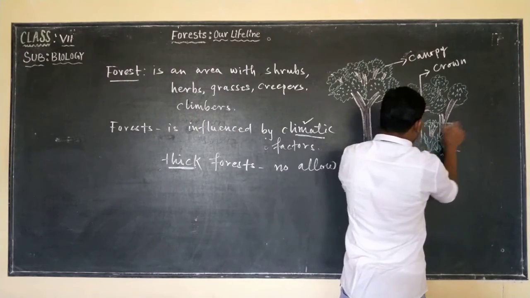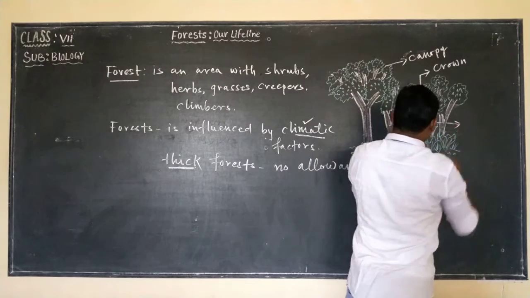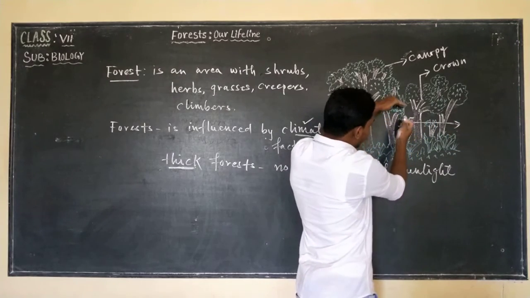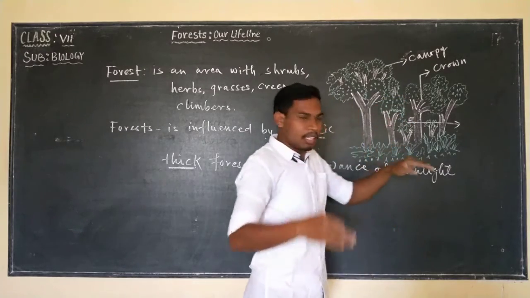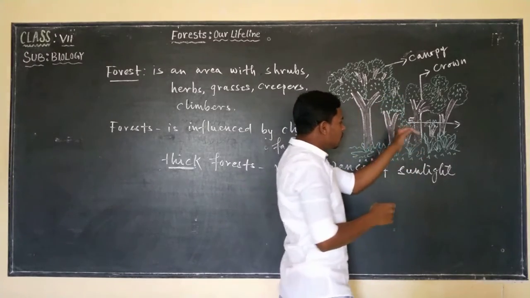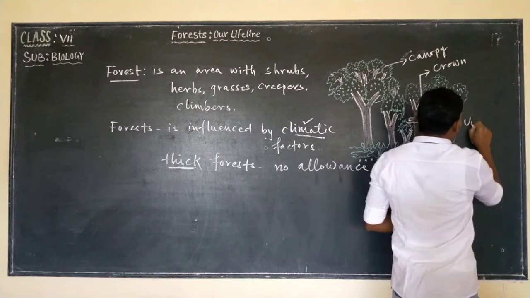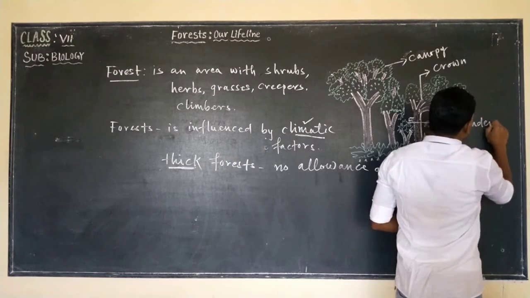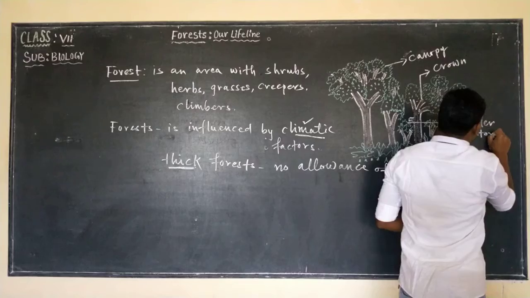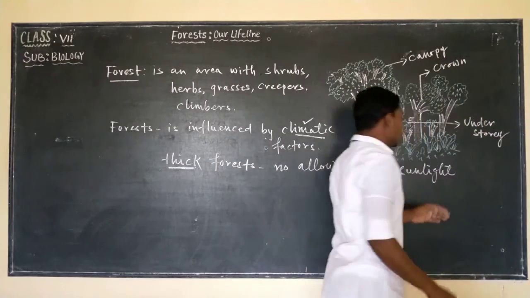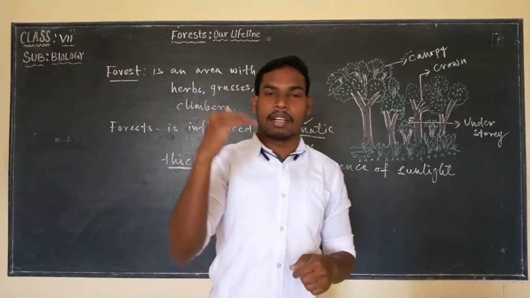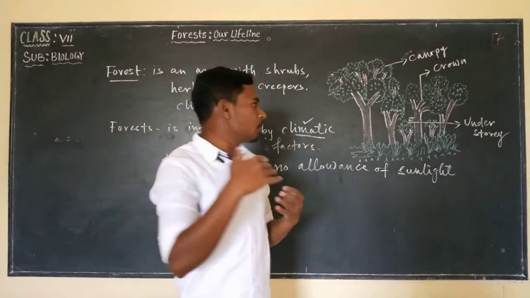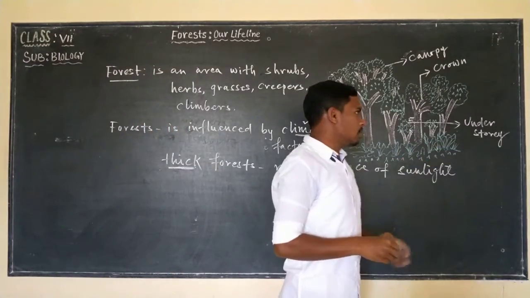For example, here you can see small plants under the canopy. For this plant, this will become the canopy. They are covering the smaller plants. So this will become what? Understory. Understory means the small plants or small trees that are growing under the canopy.